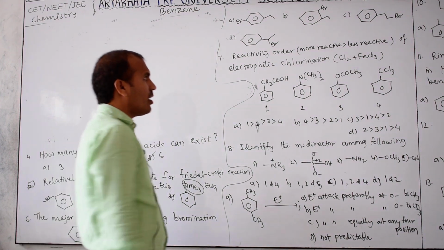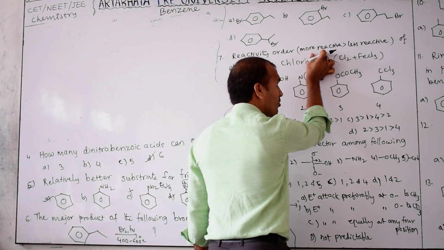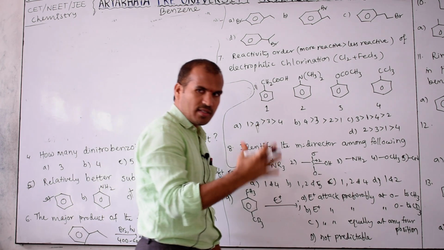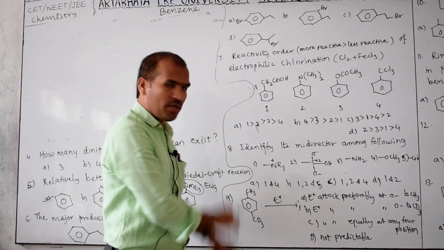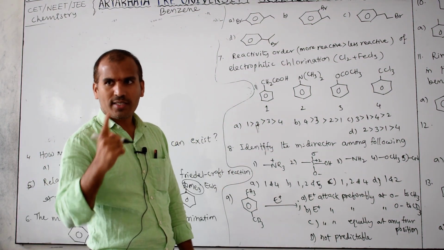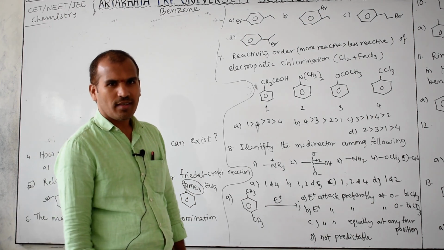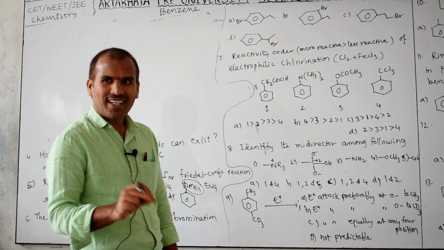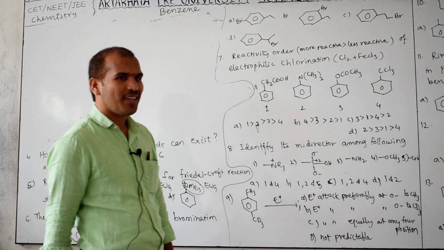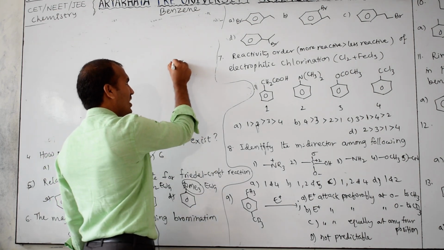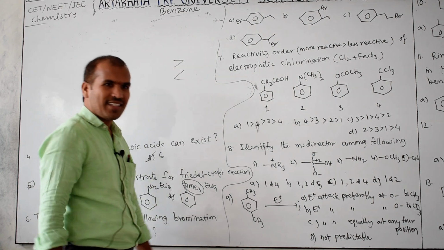Next, reactivity order. Which order is that? More reactive first, less reactive last. Like this we have to find out here. More reactive first, less reactive last. It means decreasing order or increasing order? This is decreasing order. Greater than means decreasing, less than means increasing order. Note down, this is decreasing order, this is increasing order.